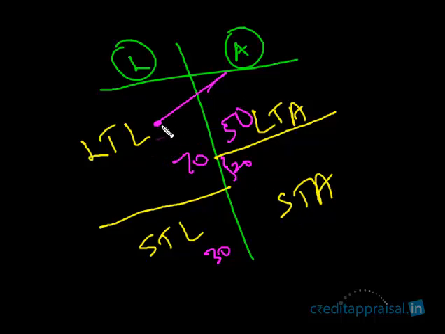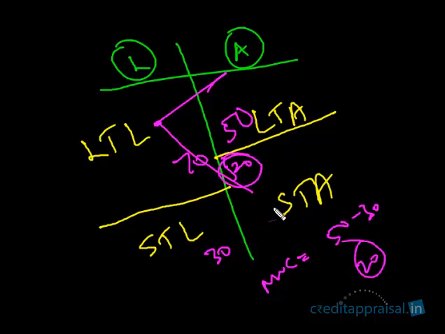So these long-term liabilities have financed both long-term assets and short-term assets, right? And that is what NWC is. NWC here is 50 minus 30, 20. What is this 20? The portion of current assets that is financed from the long-term sources, right?